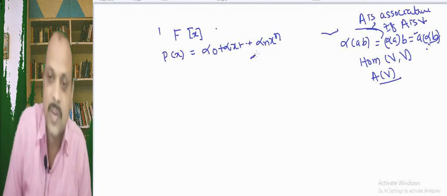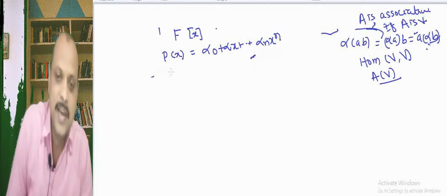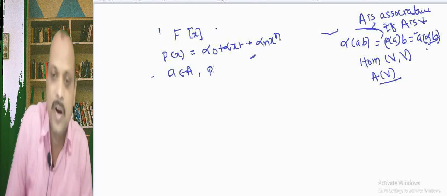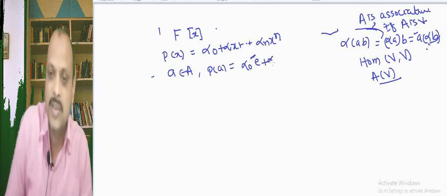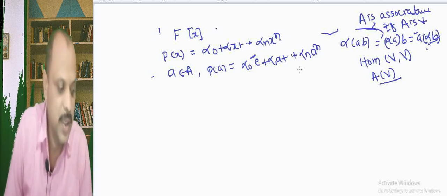Then if there is an element A belonging to capital A, P of A equals alpha 0 into E plus alpha 1 into A plus up to alpha n into A raised to n.